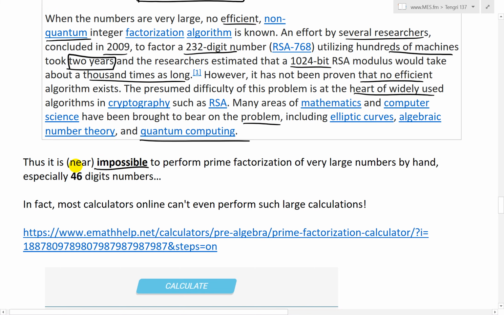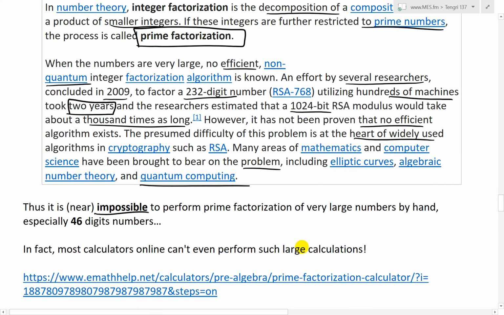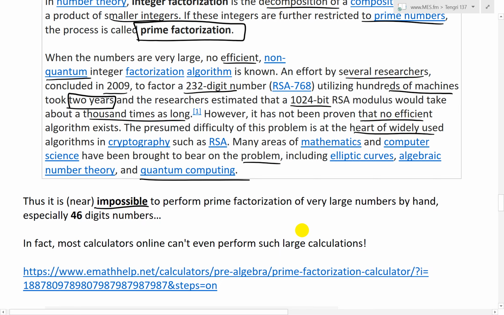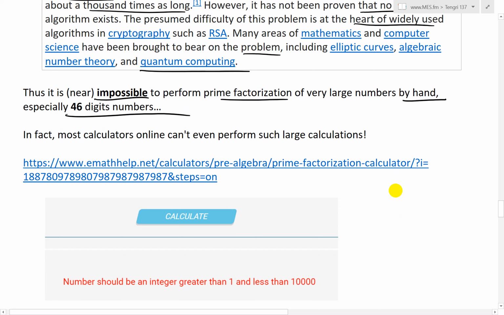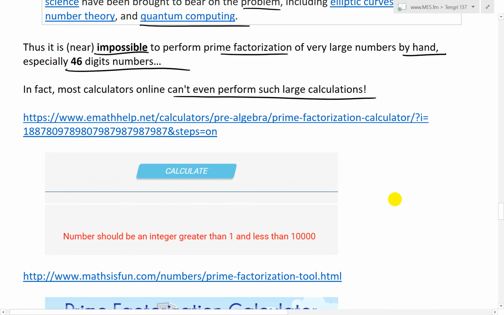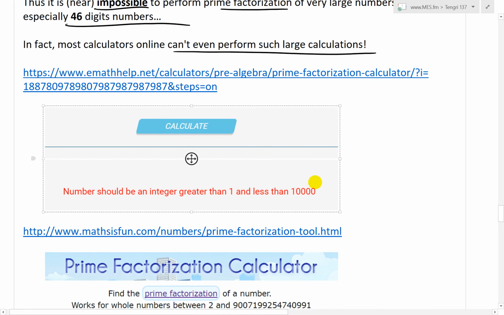If you do know, let me know, or if the numbers that Tengri used were just somewhat easier to factorize. But basically, it is near impossible to perform prime factorization of very large numbers by hand, especially 46-digit numbers. In fact, most online calculators can't even perform such calculations. So even if you use a calculator, you're not always going to be able to do it.